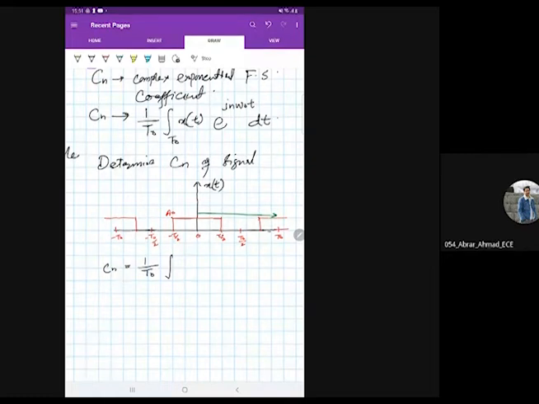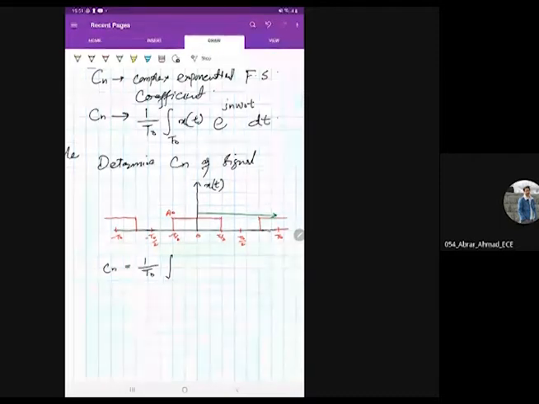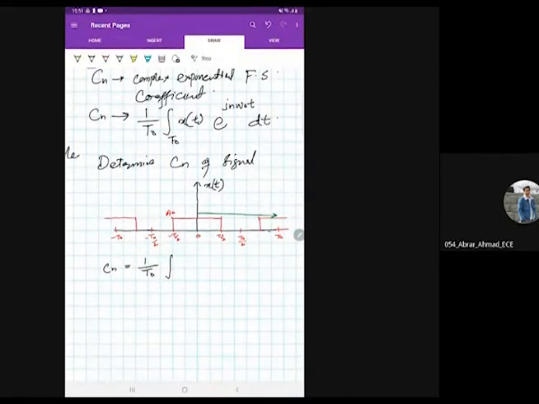It is chosen accordingly by exploiting the symmetries of the problem. So choose the integration period in a way that simplifies your problem. You can exploit the symmetry of your question also.